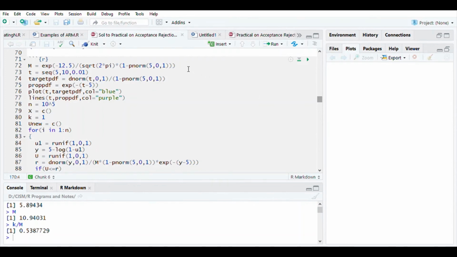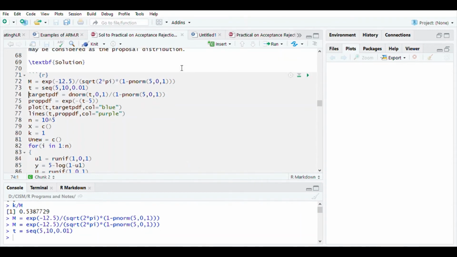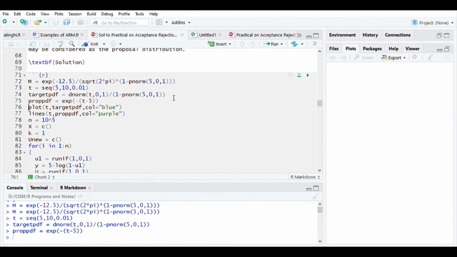Because we want to generate a random sample from a truncated PDF, we should also have a look at the kind of density it is. So here first we compute the number C or M. Now in T we are going to compute the target PDF and proposal PDF for this range of values of the random variable. So let us compute them here. As you can see, the output is coming out.